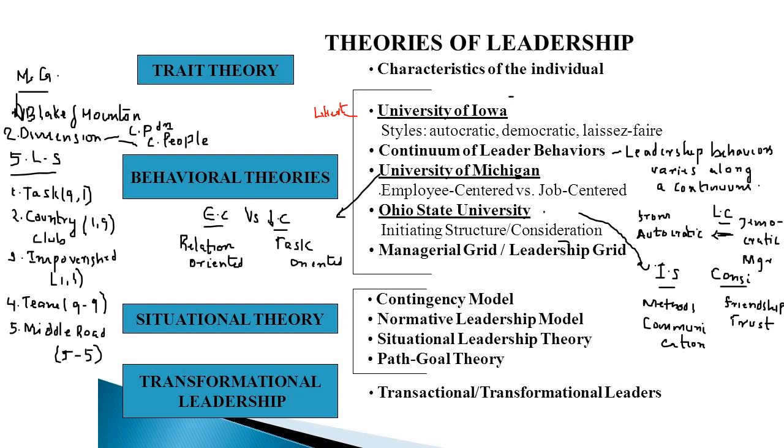Once again, University of Iowa study, continuum of leadership behavior, University of Michigan study, Ohio State University study, and managerial grid or leadership grid, right? So next is situational theory, that we will discuss in the next slide. Then transformational leadership, that also we will discuss in the upcoming slide, right? I hope things are clear.